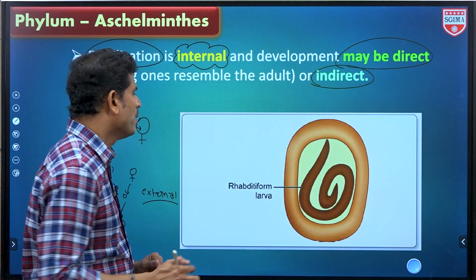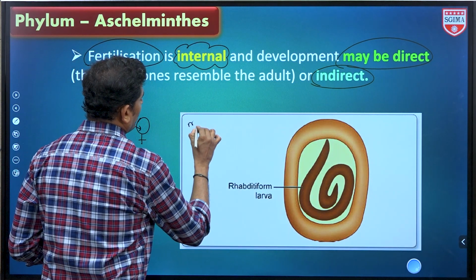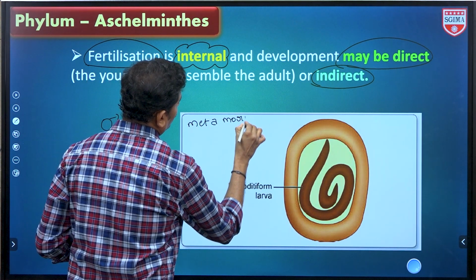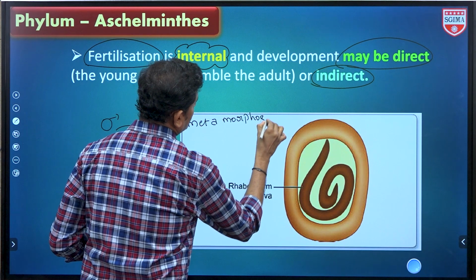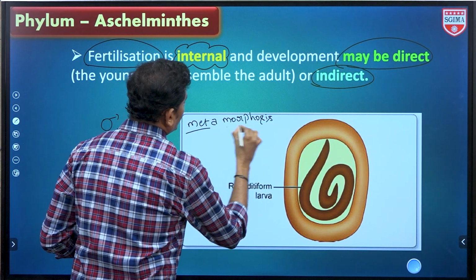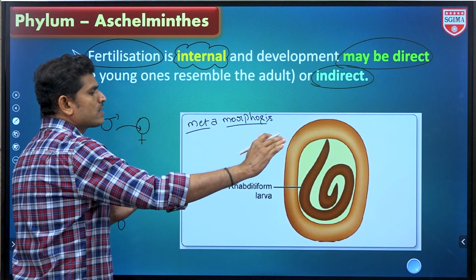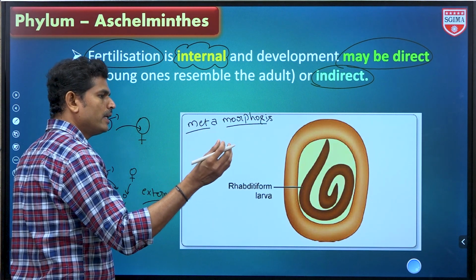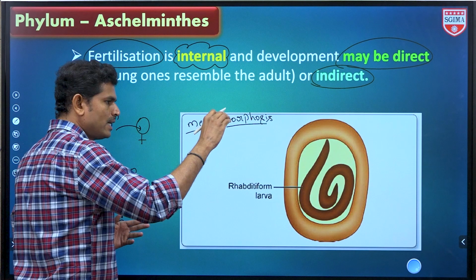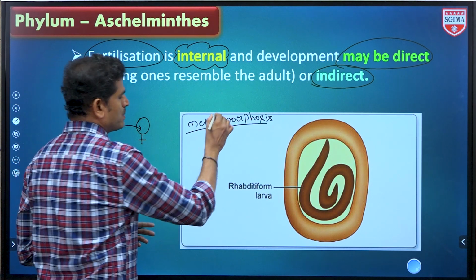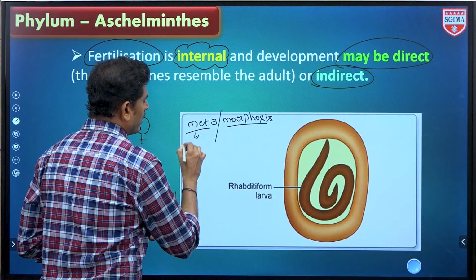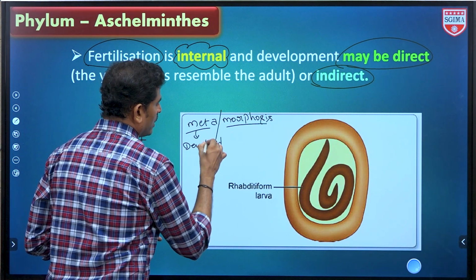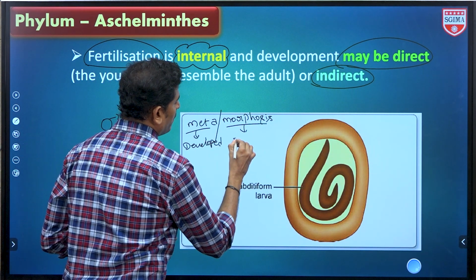Finally this process is called metamorphosis. Metamorphosis: meta means developed, morphosis means morphology.